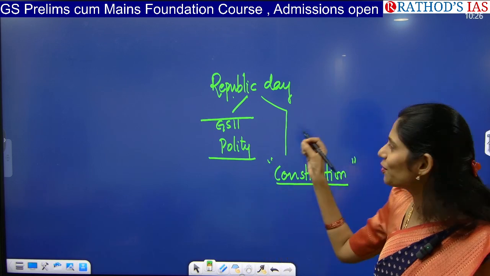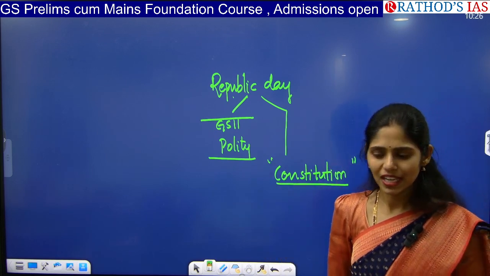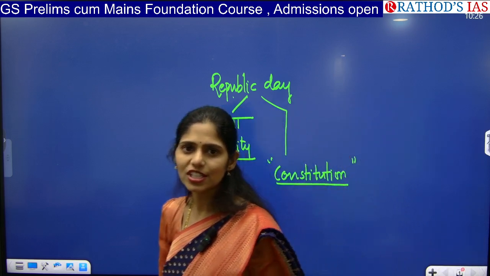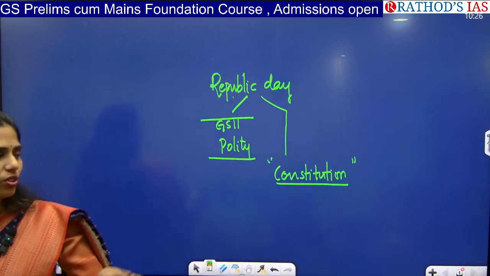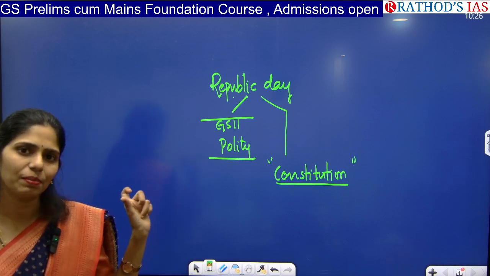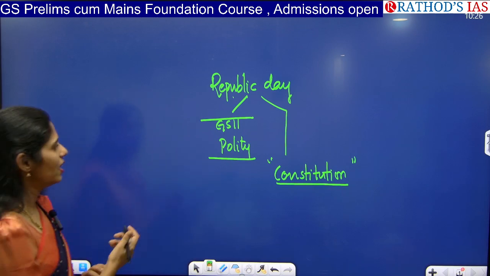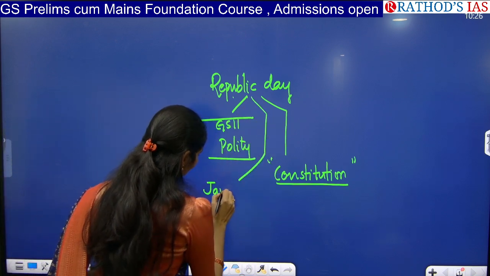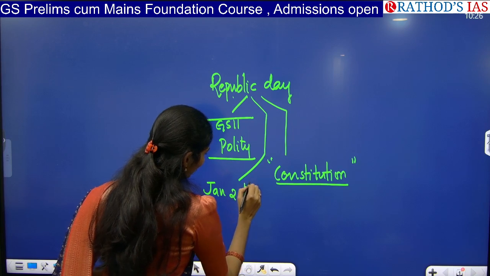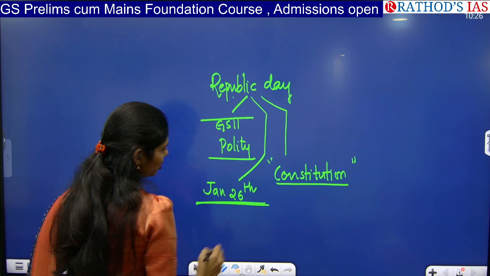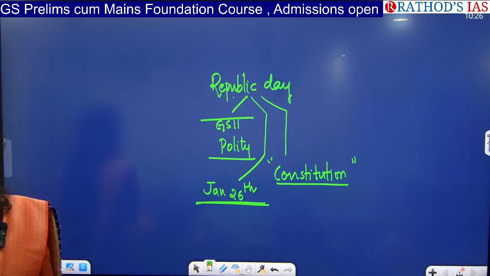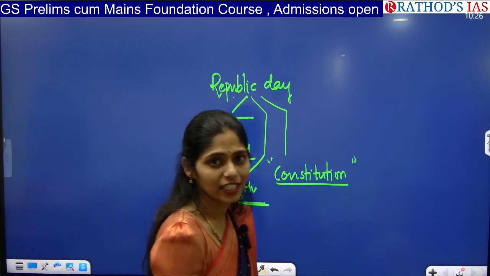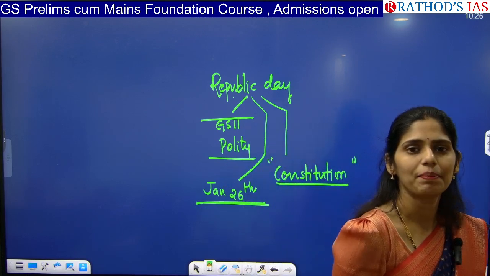But many students don't know why we celebrate Republic Day: we adopted our constitution and it came into force, so we celebrate Republic Day on January 26th. You have to know the significance of January 26th, and why only this day. There is also one more incident regarding the Indian Congress sessions, which happened before independence.